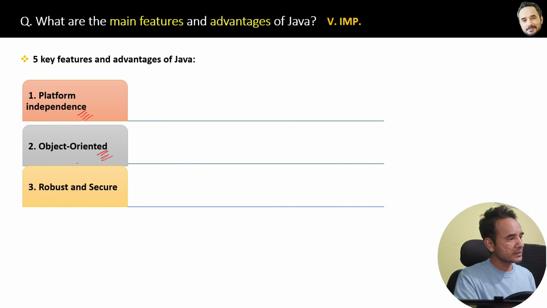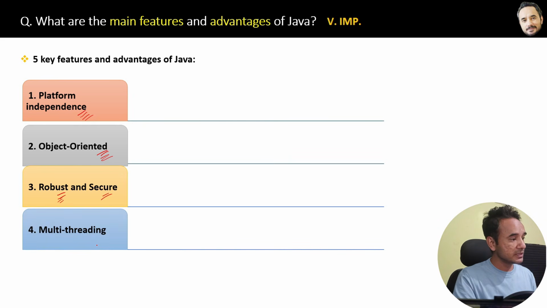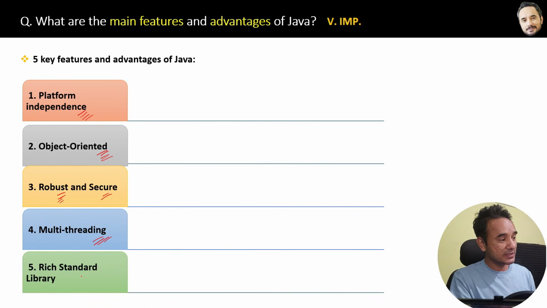The third feature is that Java is robust and secure. Robust because Java has an automatic memory management concept. You do not have to remove the memory and all, that is done by Java itself. And secure, Java has many features for security. The next feature is that Java supports multi-threading. And the last advantage is that Java has rich standard libraries.